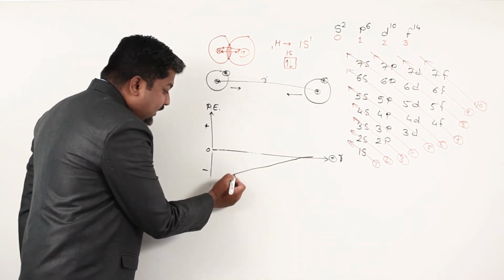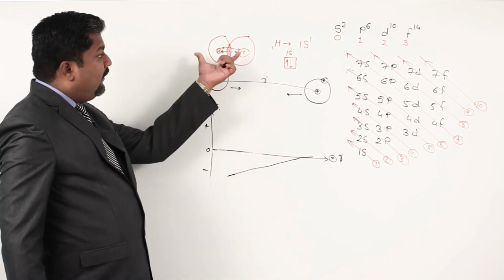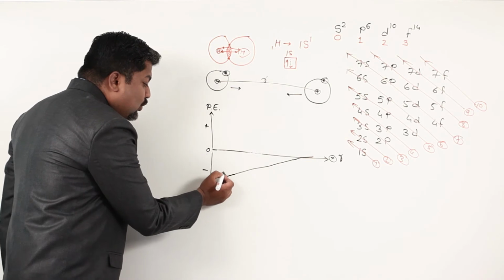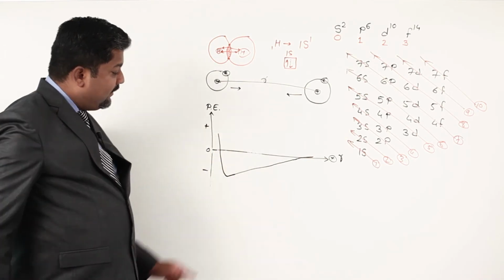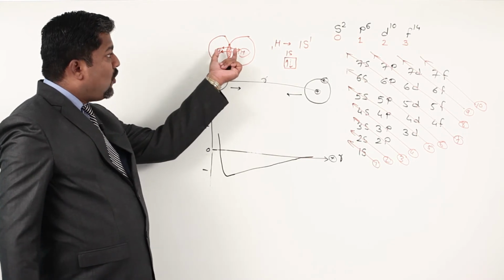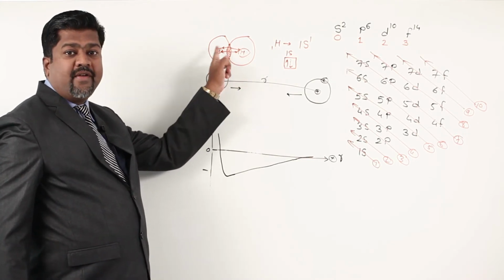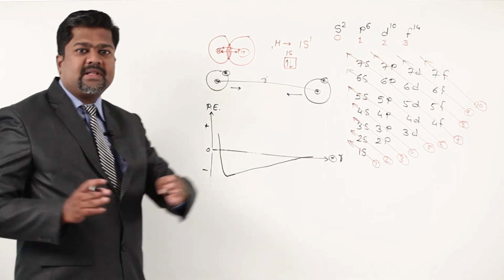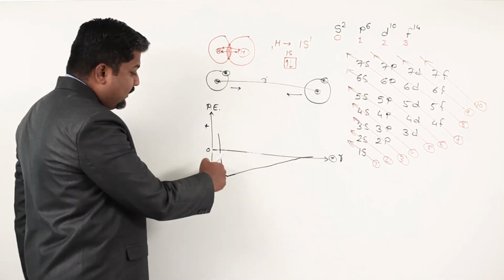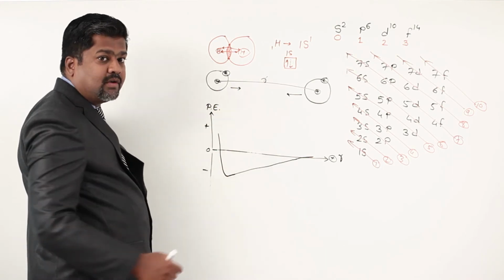The system energy will decrease further. If we bring them too close, you will get a sudden shoot up in the system energy. Why this sudden shoot up? Because now they are so close that the nuclei will repel each other. As repulsive force dominates, the system energy will shoot up. So this way we get a sudden sharp rise here.